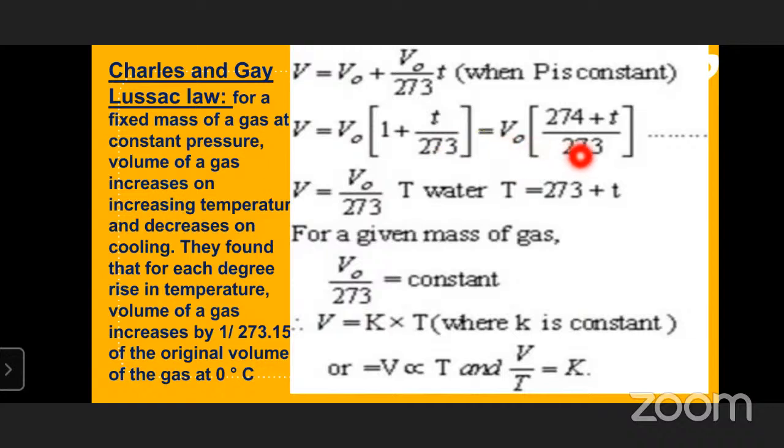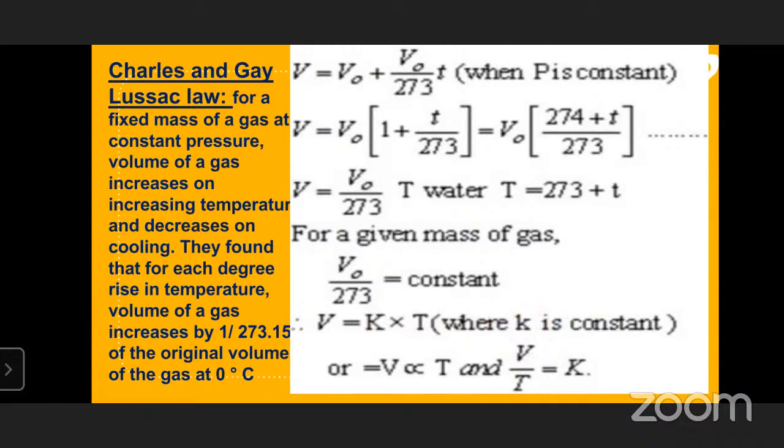If we take V0 by 273 common, we get V is equal to V0 by 273 into (273 plus T), and 273 plus T is the capital T. So for a given mass, V0 by 273 is a constant value, then V is equal to K into T. So the relationship between volume and temperature is V is equal to KT, where K is a constant. From the above equation, V is proportional to T, V is equal to KT, and V by T is equal to K. This is called what?